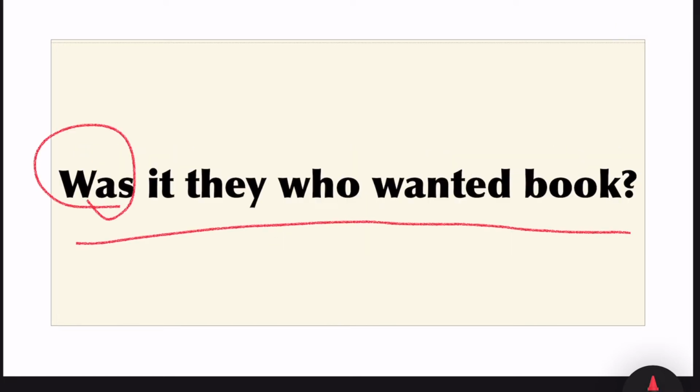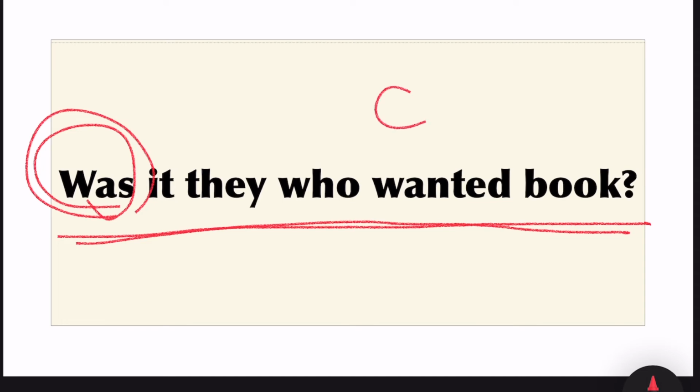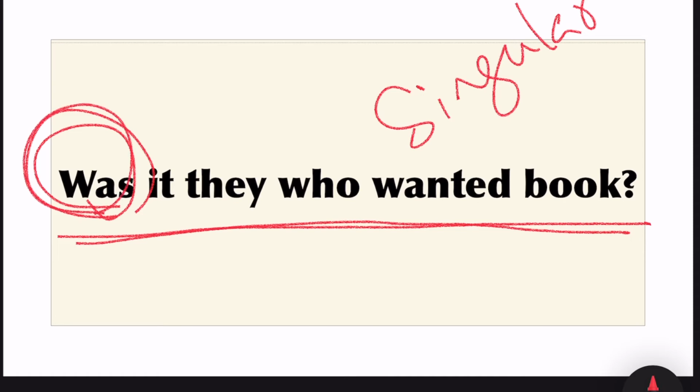Was it they who wanted book? Was is used with singular subject, and the action is completed in the past. In that case, you can begin the question with the helping verb was. And the answer for this type of question is also yes or no.